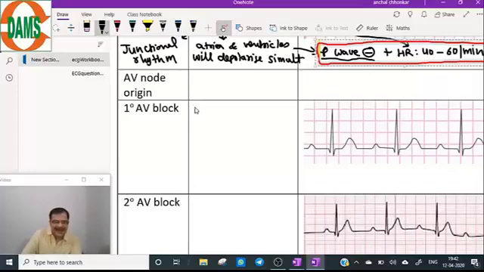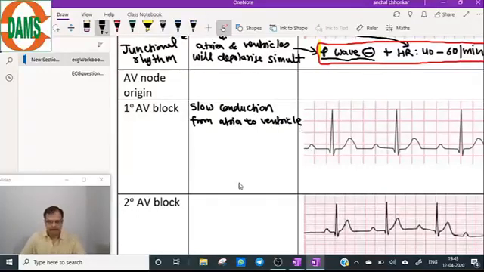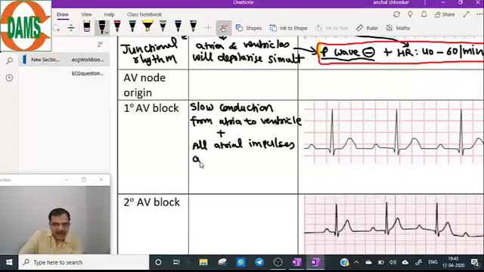There is a slow conduction from atria to ventricles, but all atrial impulses are conducted to ventricles.